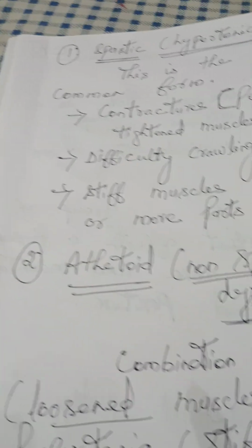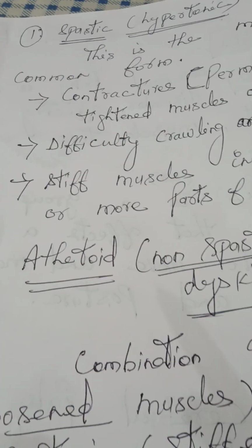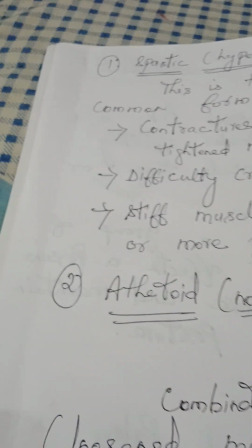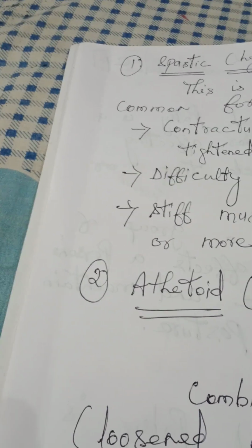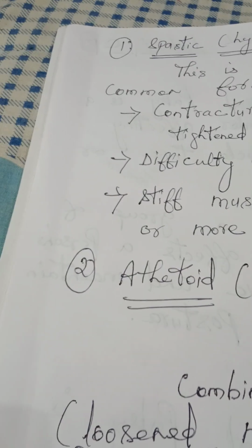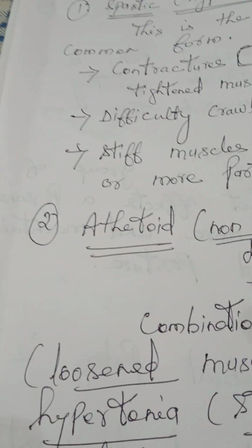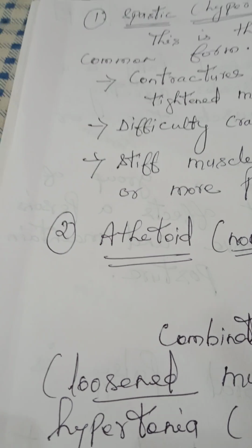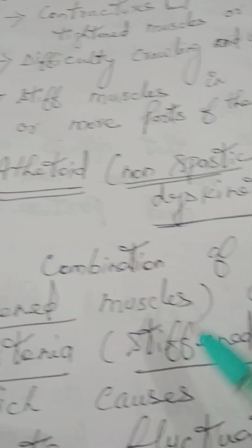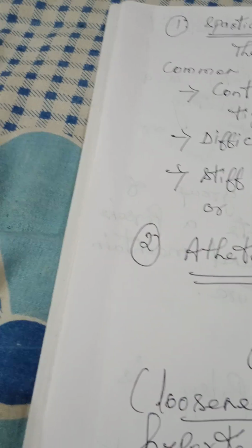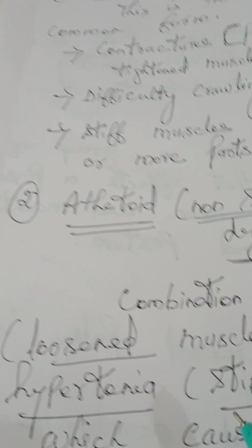Second type, athetoid. This one is non-spastic or dyskinetic, another name is dyskinetic, non-spastic. So there is no constant hypertonia, but sometimes they will have problems with the combination of both hypotonia and hypertonia.